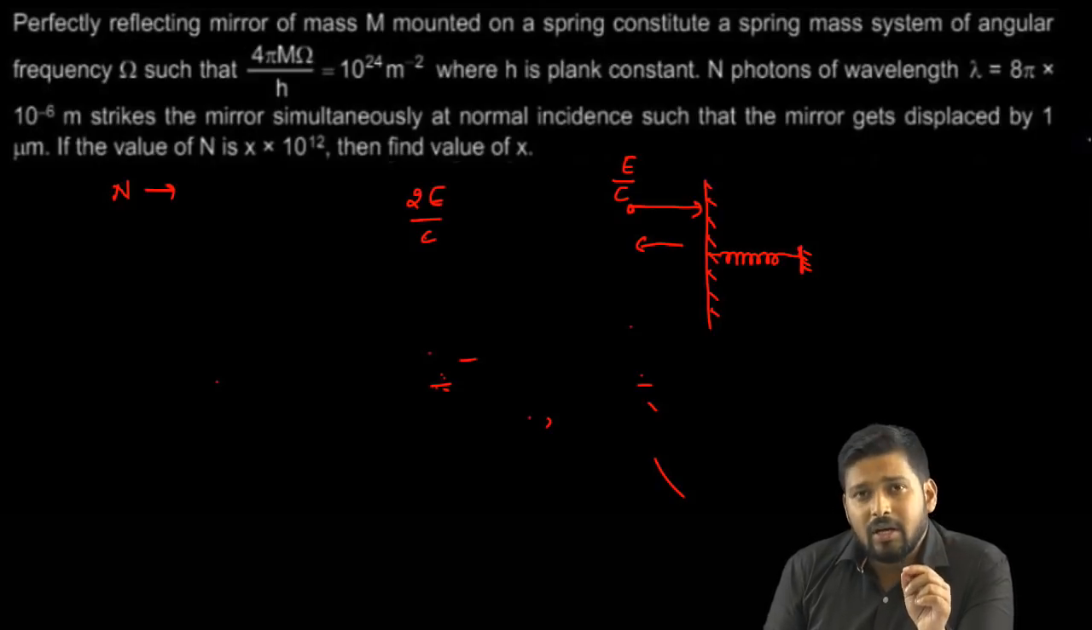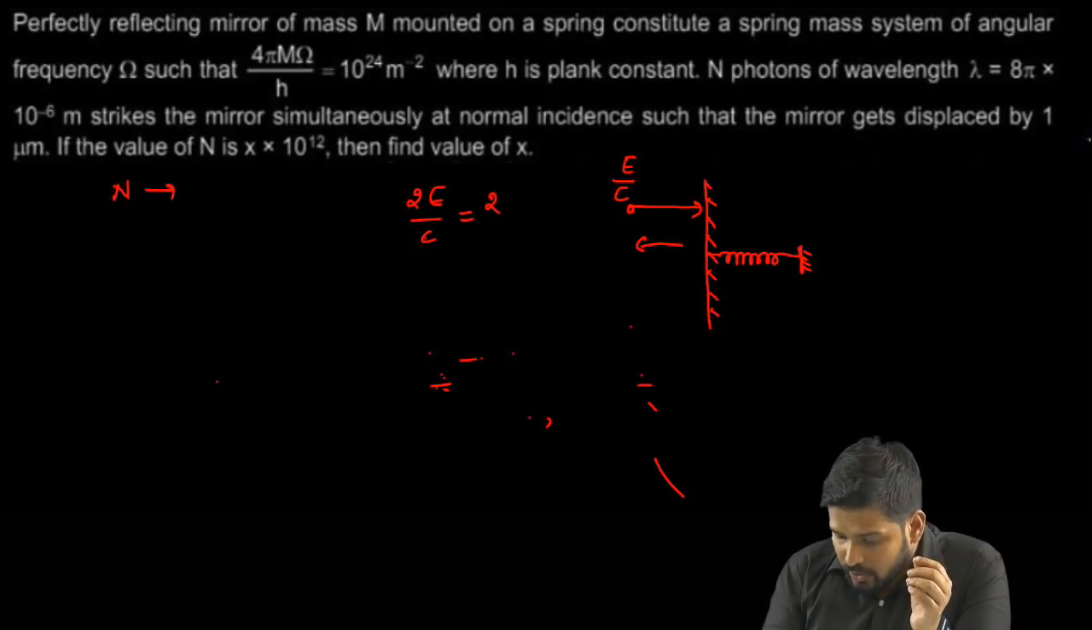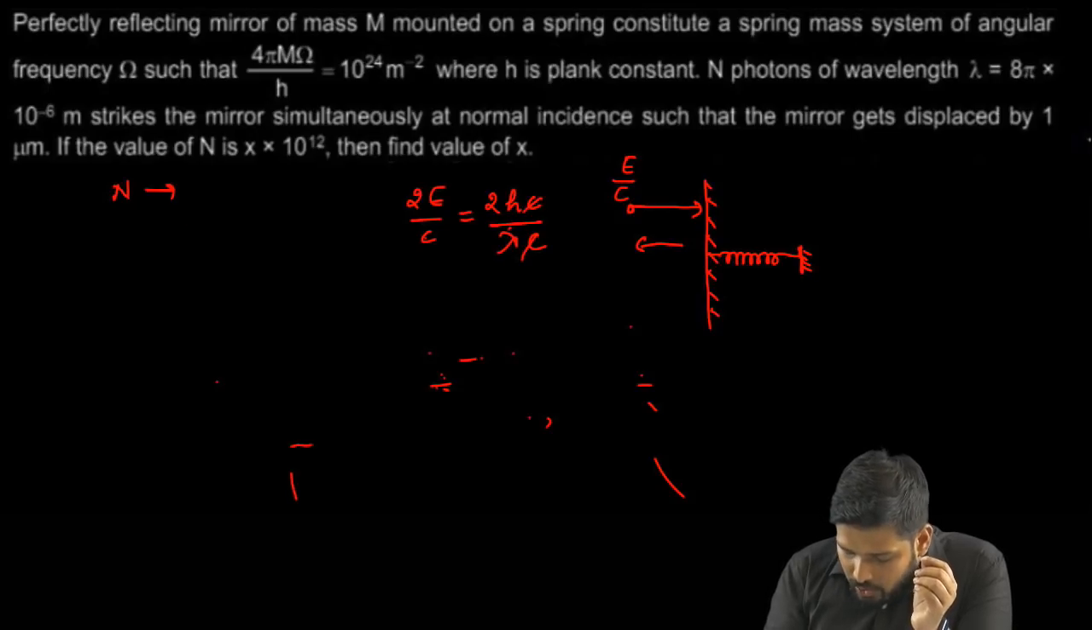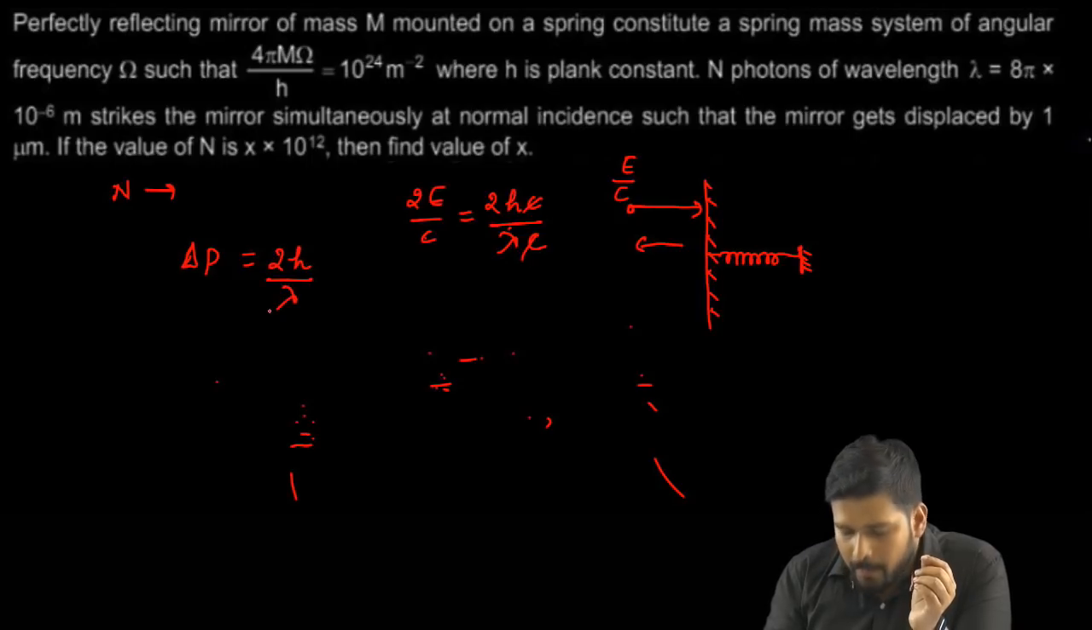Now I can write E as hc by lambda, right? So 2 times hc by lambda, and we have one more C here. So the C and the C get cancelled. So I can write the momentum transferred, delta P, equals 2h upon lambda.